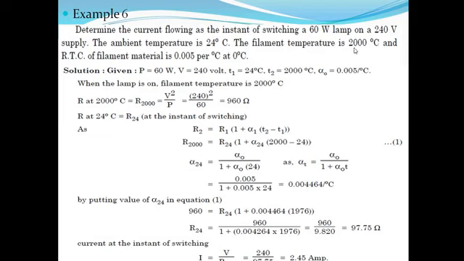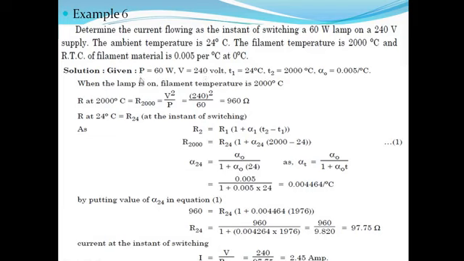Filament temperature is 2000 degree centigrade, and RTC of filament material is 0.005 per degree centigrade at 0 degree centigrade. Now in this case we have to determine the current flowing at the instant of switching. So here also we have to find out the current at the time of switching, means at the room temperature, that is R24 we have to find out.